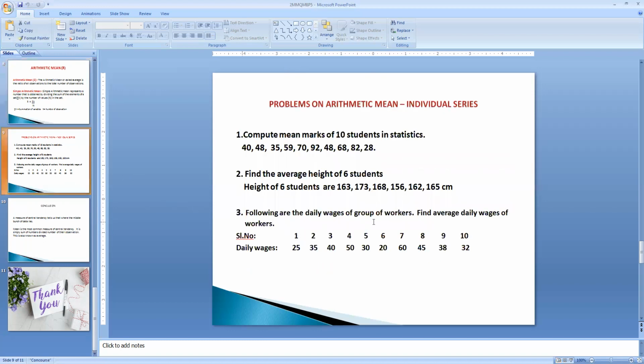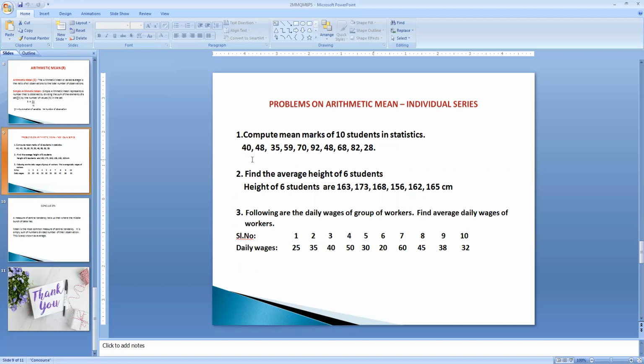Let us see how the arithmetic mean is calculated in the case of an individual series. In an individual series, only variable values can be seen. There will be no frequency values, only the data that we have collected, presented as it is. That is called an individual series: a series having only variable values and no frequencies.